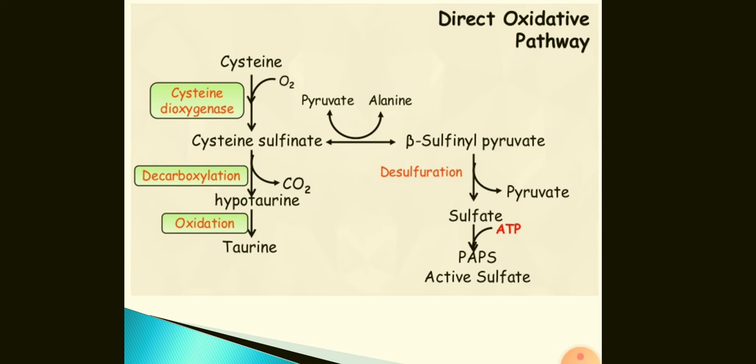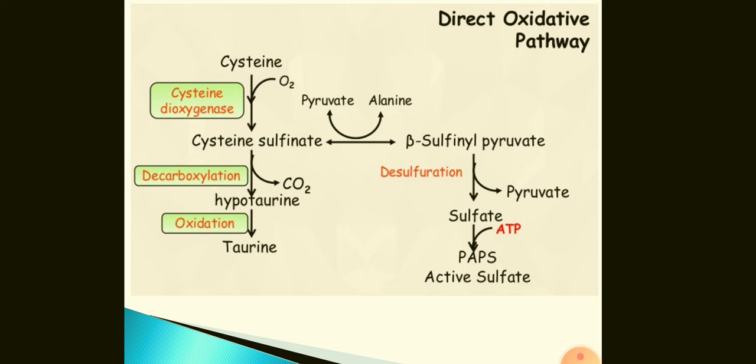The second pathway is the direct oxidative pathway, where cysteine is converted into cysteine sulfonate by incorporation of molecular oxygen in the presence of cysteine dioxygenase. This cysteine sulfonate then gives away carbon dioxide by decarboxylation and forms hypotaurine. Hypotaurine is then oxidized to taurine.